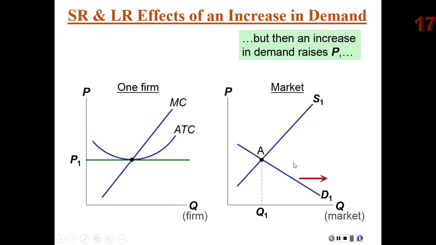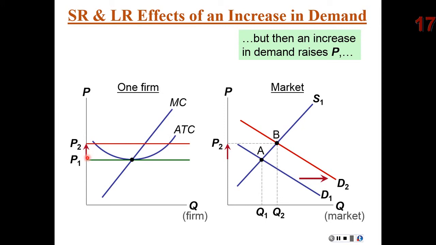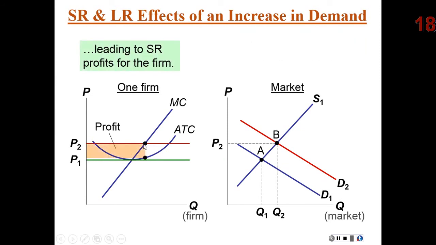But let's just say that the demand for corn increases. What would that do to price? Well, the price would increase. How would that affect our firm? Well, the firm would see a higher price. Remember we talked about how the quantity they're currently producing would not be maximizing their profits. Therefore, to maximize profits, they would increase production to this point here. When they do that, they're producing where price is greater than average total cost, thus earning a profit. Our firms will be making a profit.